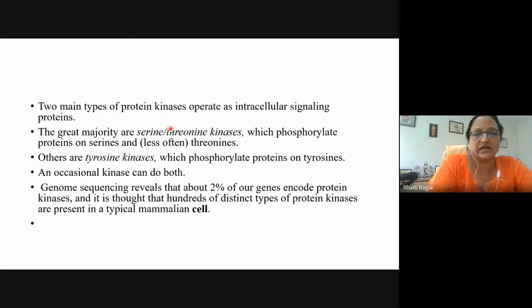So I just said that there are two main types of protein kinases which operate during intracellular signaling. They are serine threonine kinases, which are the most common type, and mostly they phosphorylate proteins on serine, and very less often on threonine. The other type are tyrosine kinases, which phosphorylate the protein on tyrosine. And there are certain occasional kinases which can perform both activities, that is, they can phosphorylate on serine or threonine as well as tyrosine.